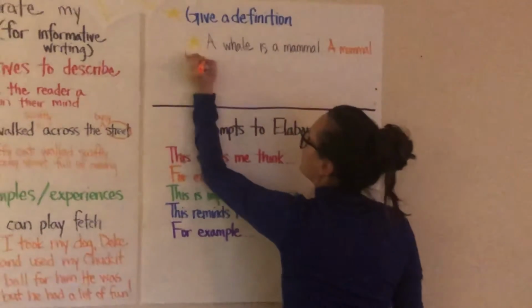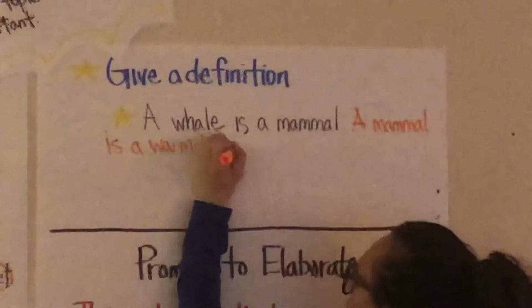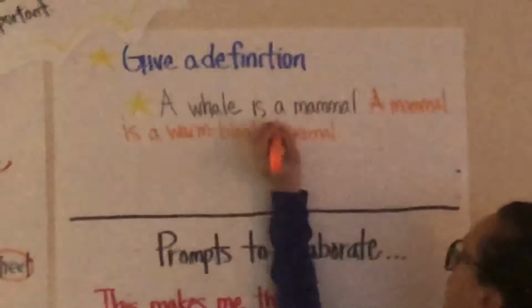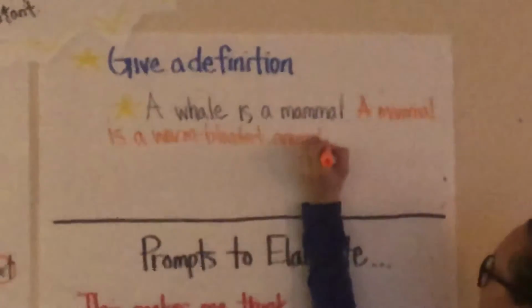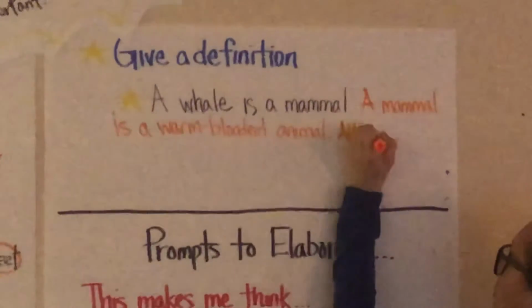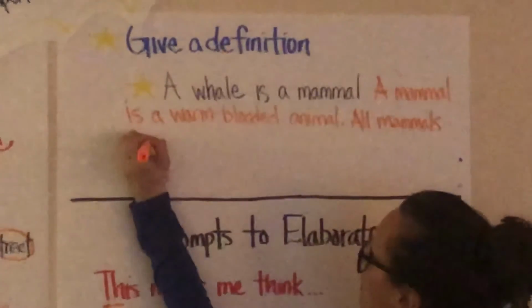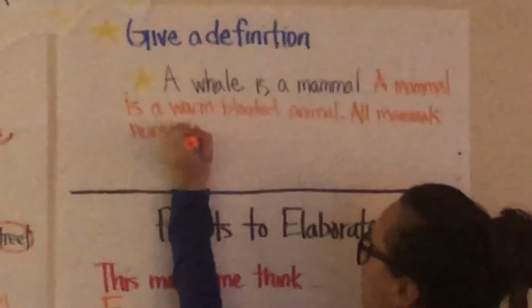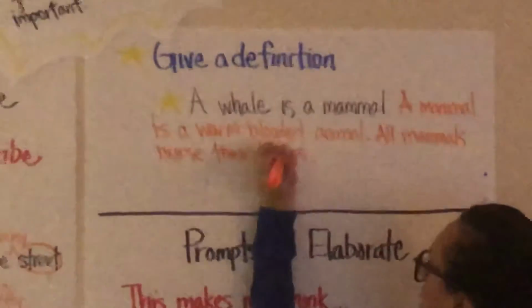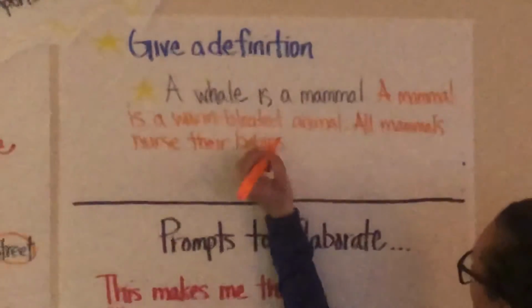is a warm-blooded animal. All mammals nurse their babies and have fur.